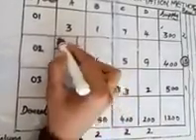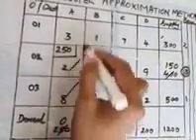Now we compare demand and supply. Demand is 250, supply is 300. So the minimum is 250. Allocate 250. By allocating, here it becomes 0 and here 400 minus 250 is equal to 150. Then this column has to be cancelled.